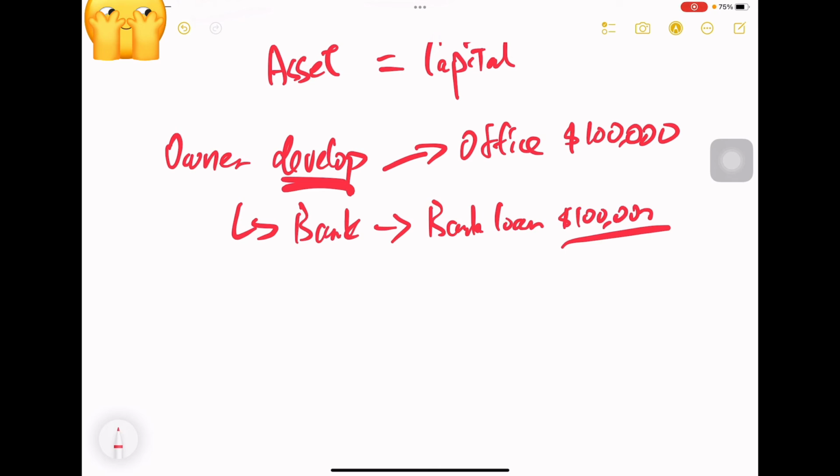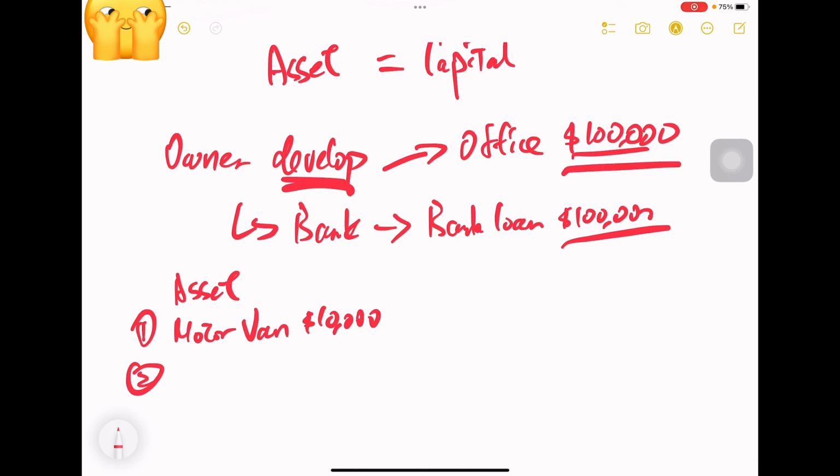So, in this situation, we conclude as asset: number 1, he has the motor van, the value is $10,000. And secondly, he bought the office, so he has the office at $100,000.